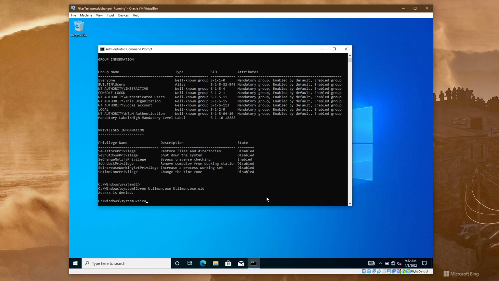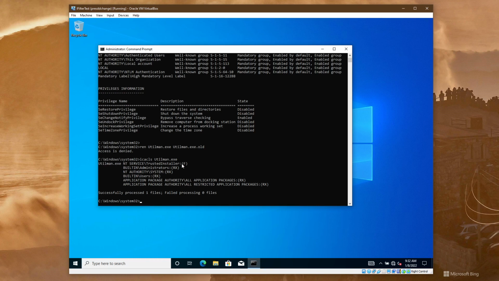I see the ACL for utilman. You can see only TrustedInstaller can manipulate utilman. Even the administrator or local system have only read access. Write is possible only if you are TrustedInstaller.